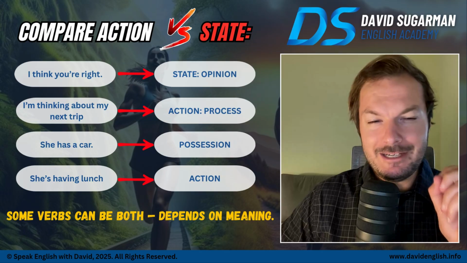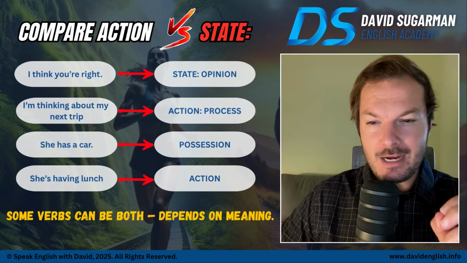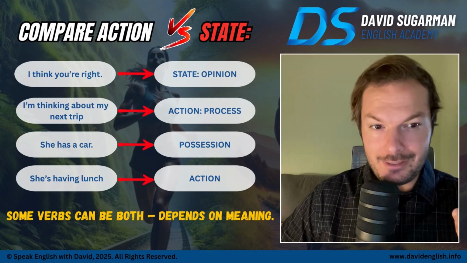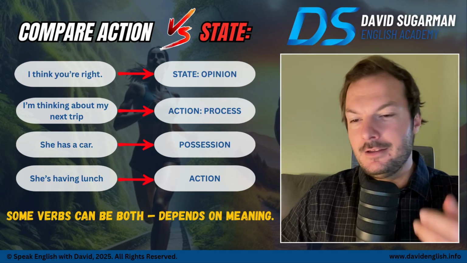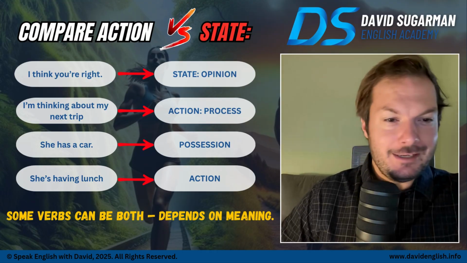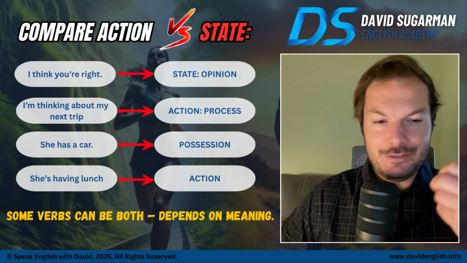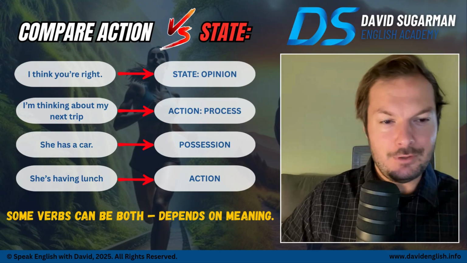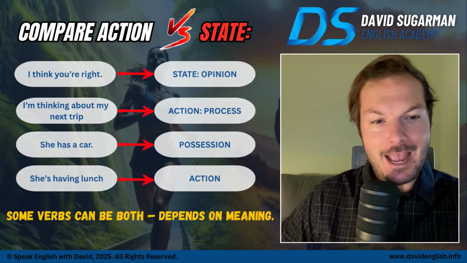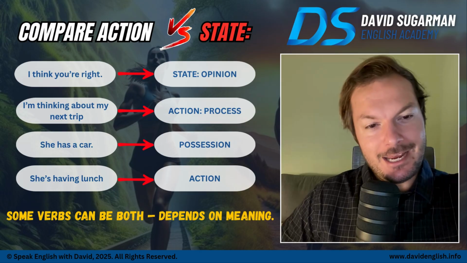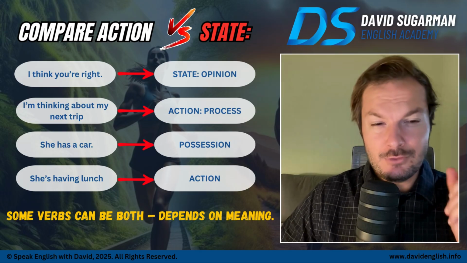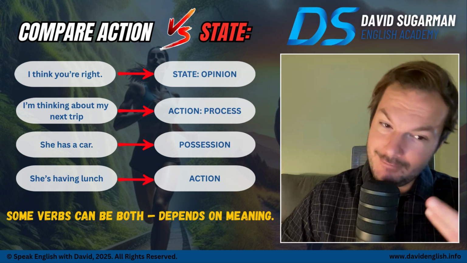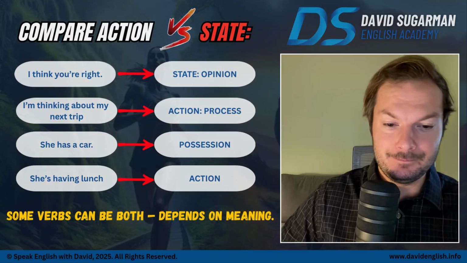But remember, the word have sometimes can replace the obvious verb like eat or drink. So instead of saying she's drinking right now, you can say she's having a Coca-Cola. Or instead of saying she's eating a hamburger or she's eating lunch, you can say she's having lunch right now. So it's taking the place of the action verb. So the word have is very special and unique. So some verbs can be both. And it depends on the meaning.